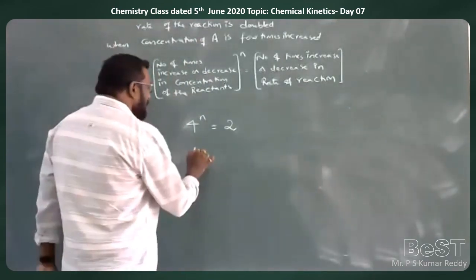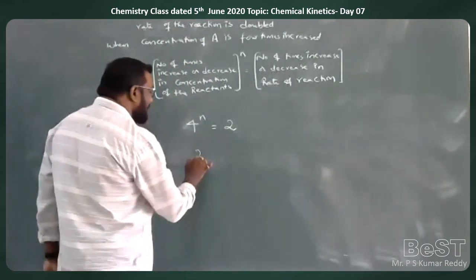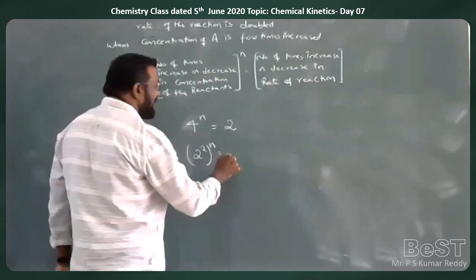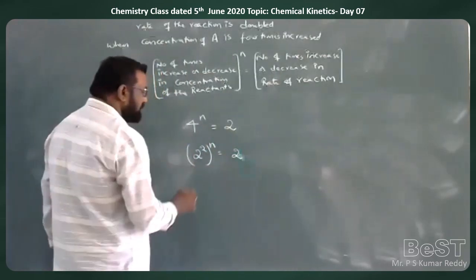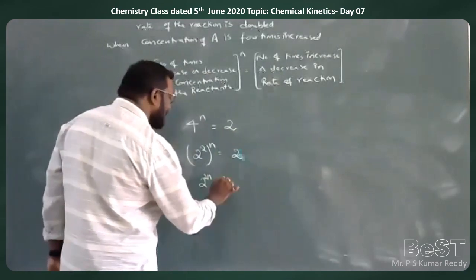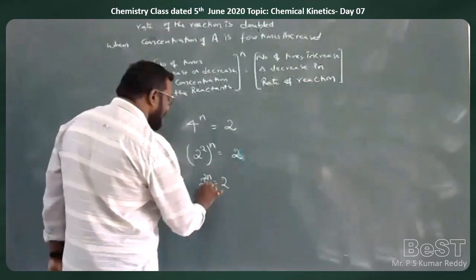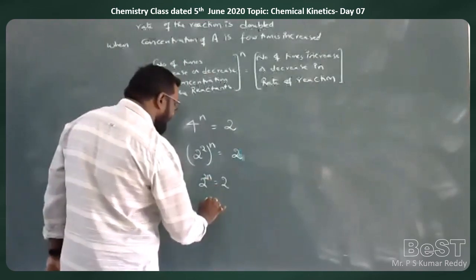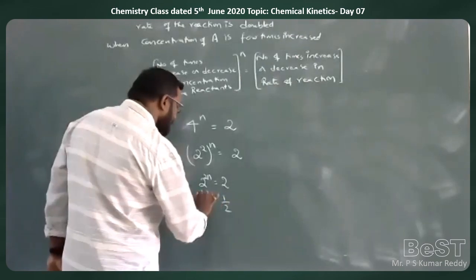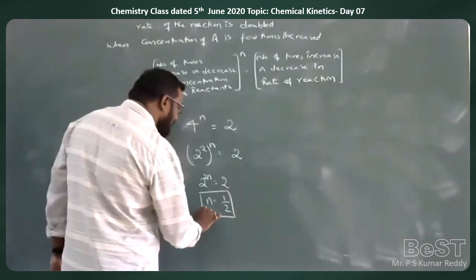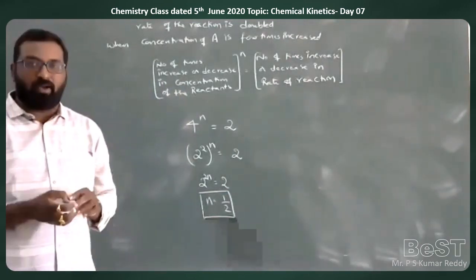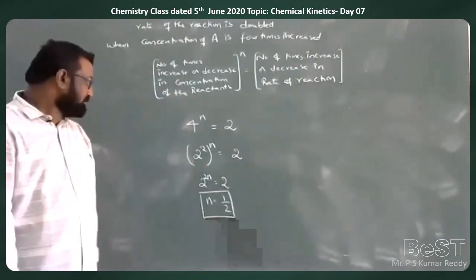Now 4 to the power of n, I can write it as 2 to the power of 2, to the power of n, equal to 2. Or 2 to the power of 2n is equal to 2. So therefore, when bases are equal, powers must be equal. That is, n will be equal to 1 by 2. The order of the reaction will be equal to 1 by 2, half order reaction.